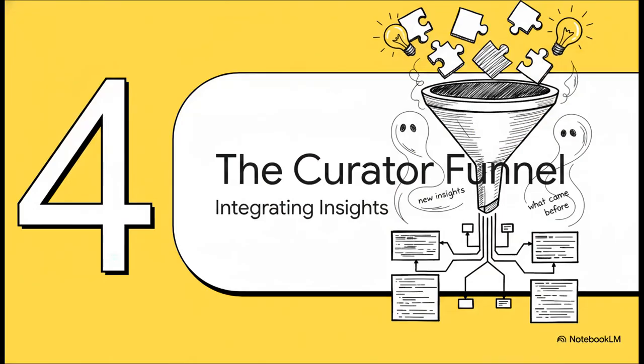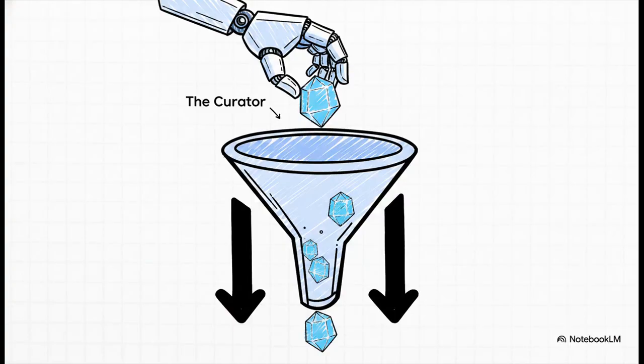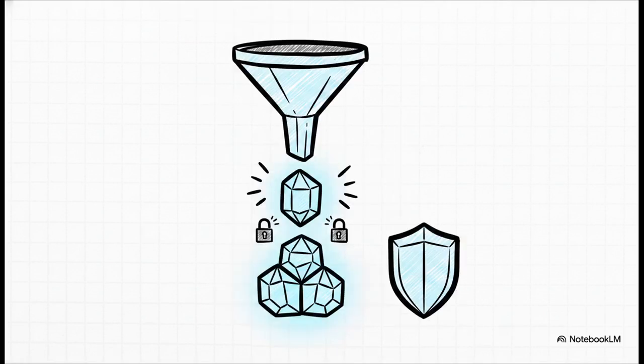Section 4, the curator funnel metaphor. So visualize the curator dropping a glowing data crystal, which represents a brand new distilled lesson, into a sleek, high-tech, one-way funnel. It smoothly descends. The flow of information only goes in one direction here. It can't go back up, and there's absolutely no way it can alter the crystals already in the funnel. And that is all thanks to the strict rules of the funnel.